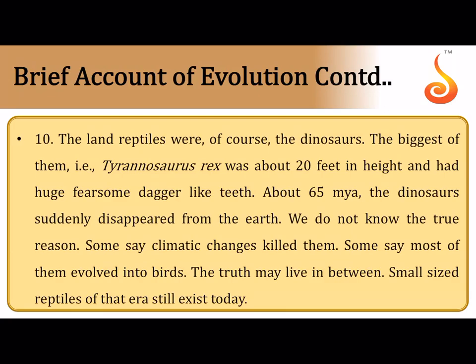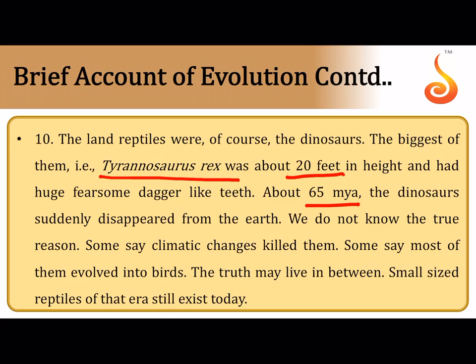And then the most important dinosaurs came into existence, the golden era of dinosaurs during the Jurassic period. One of them was the tallest of all and the most dreaded predator, which was called the Tyrannosaurus rex. And by 65 million years ago, during the Cretaceous period, sadly the dinosaurs became extinct. Nobody really knows why they became extinct.